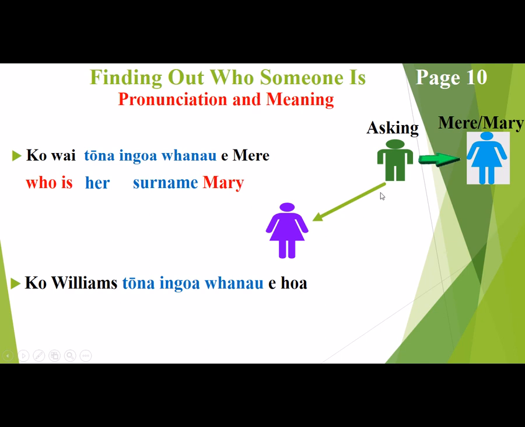Okay, so this lady is asking this person who this person's last name is. So, ko Williams tōna ingoa whānau e hoa. Okay, simply her surname is Williams, friend. And so Williams is her surname, friend.